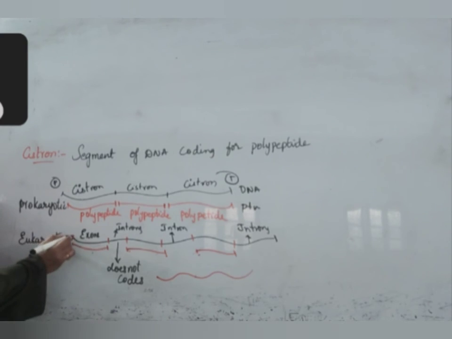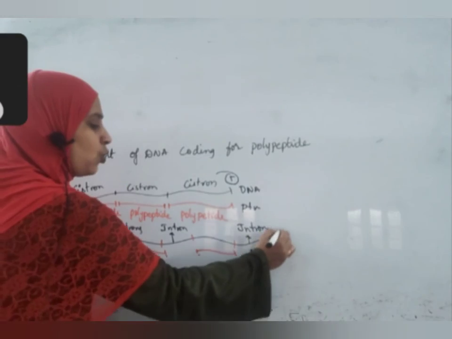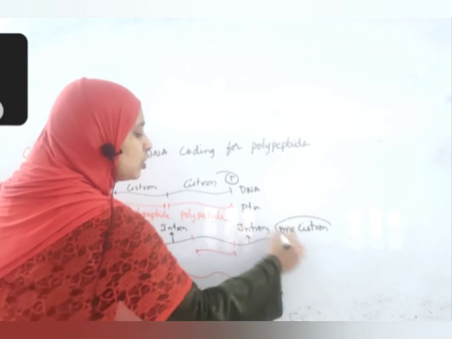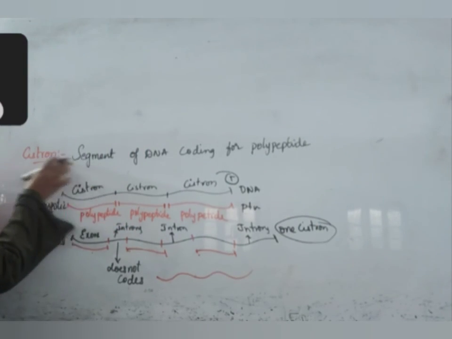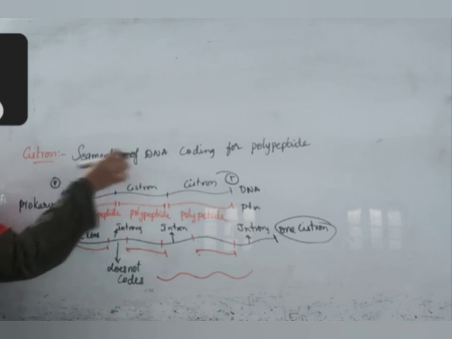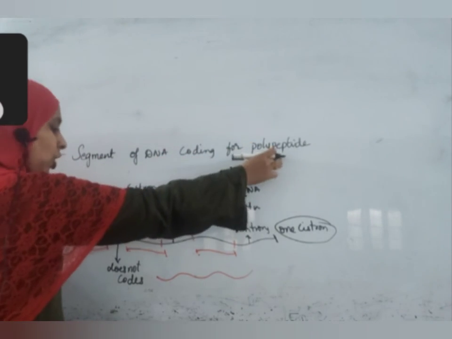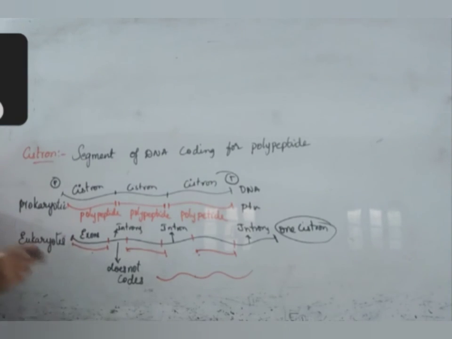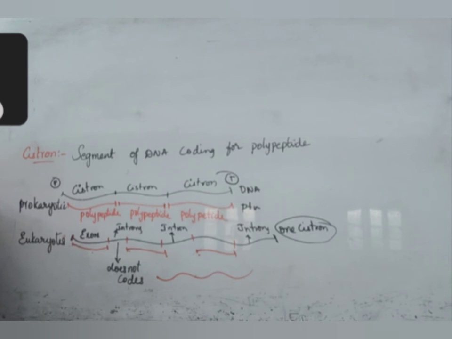In the case of eukaryotes, from here to here, it is only one cistron. Why is it called one cistron? So many pieces are there, no? Once again, read this definition: segment of DNA coding for one polypeptide. This total gene is coding for one polypeptide only. Only one polypeptide is formed from that. So that is why this total is called one cistron. Is this point clear for you? I'll say it again. Listen carefully.